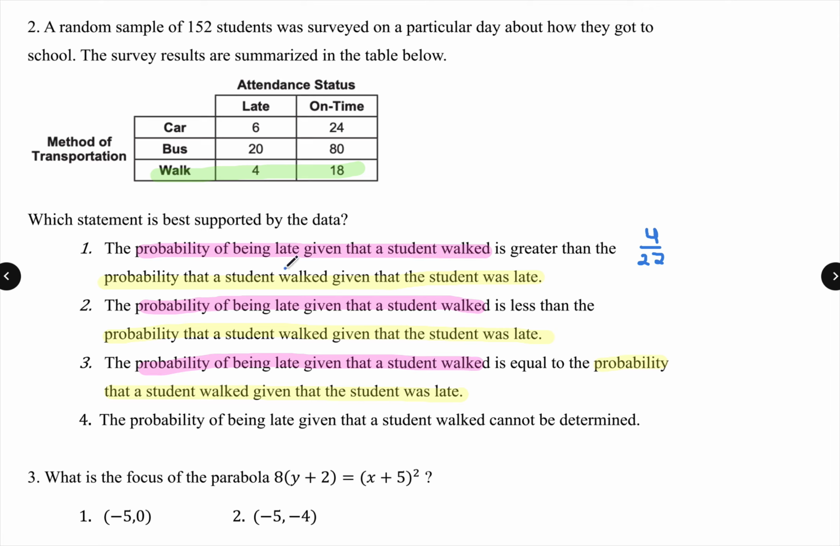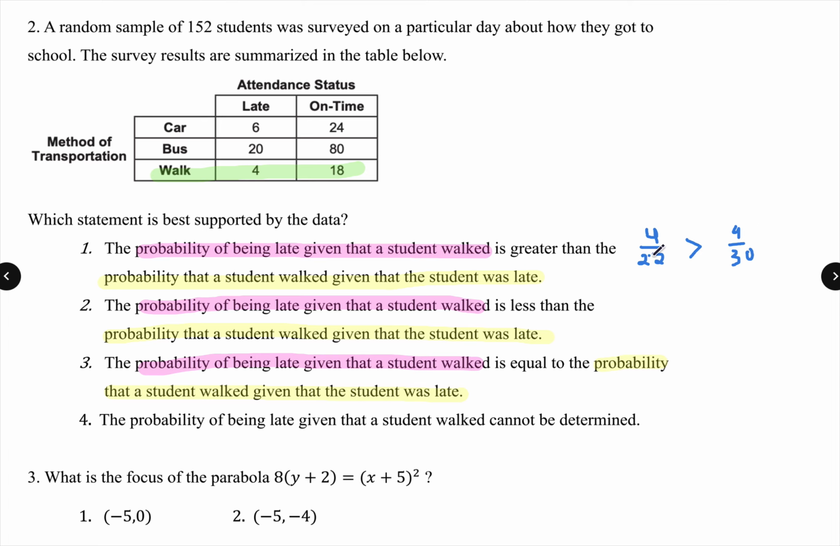And then the other way around, I'm saying the probability that the student walked given the student was late. Well, how many total students were late this time? That was 30 students. And then that they walked given they were late. So of those who were late, how many of them walked? 4.